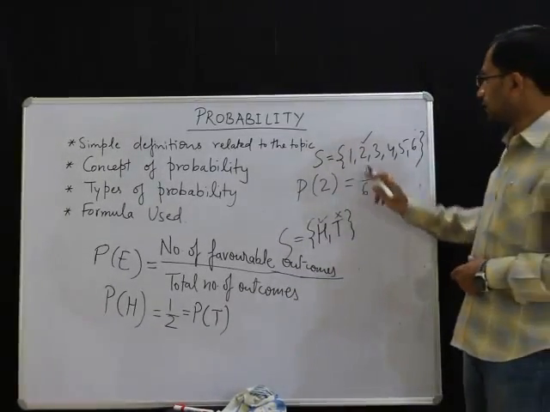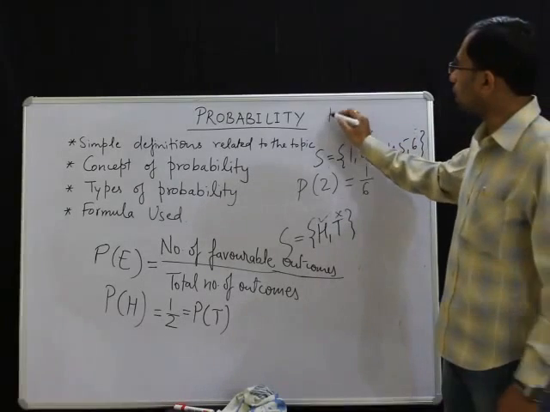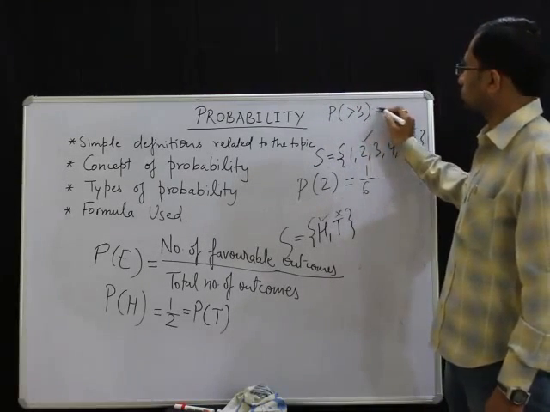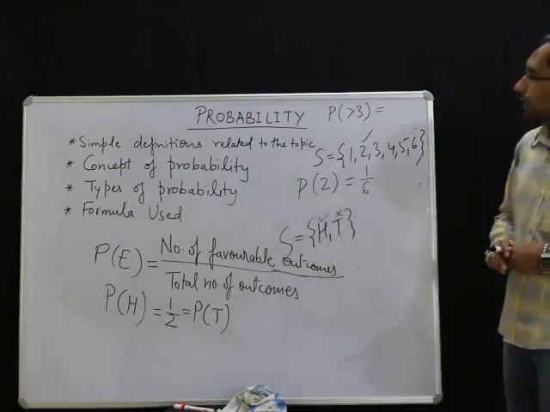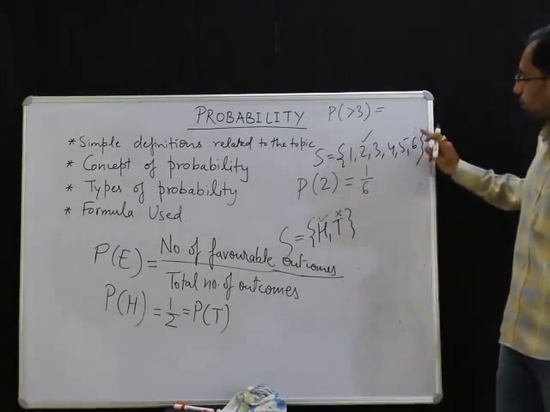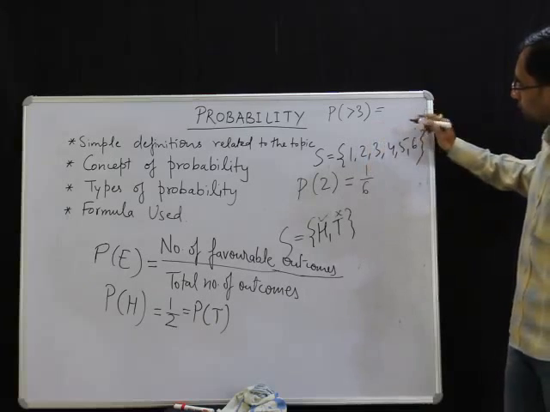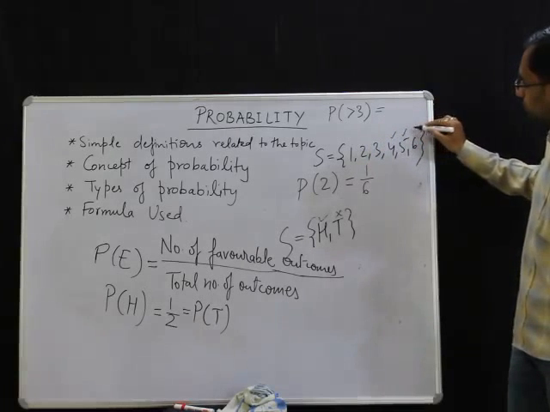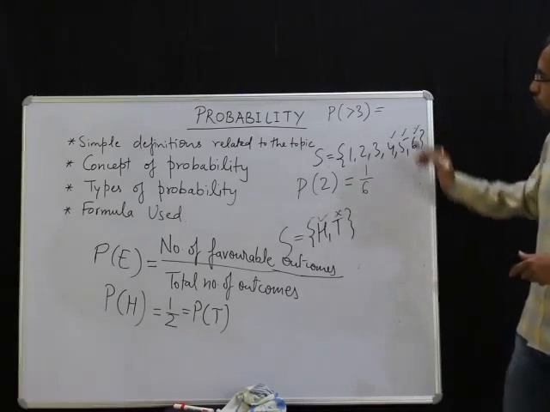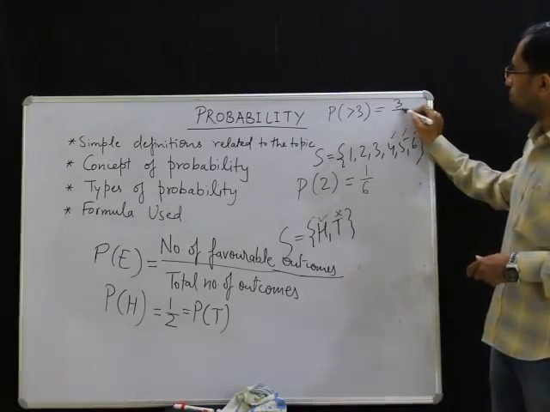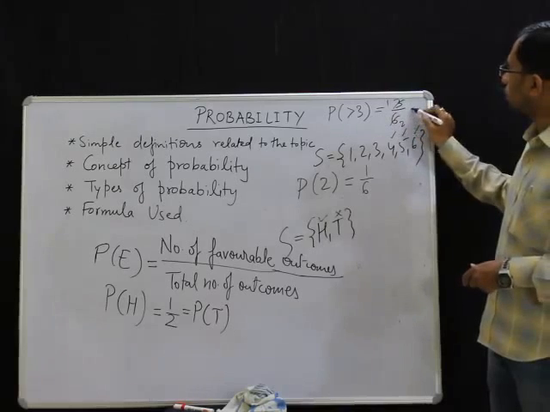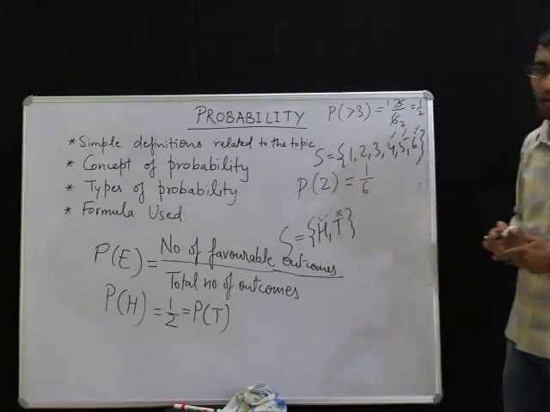Now let us say that in the throw of a die, I want a number greater than 3 to come. In this sample space, how many numbers are greater than 3? We have to check this, this and this. There are 3 numbers which are greater than 3. So there will be 3 favorable outcomes. The total number of outcomes is 6. So therefore we will write the probability as half.